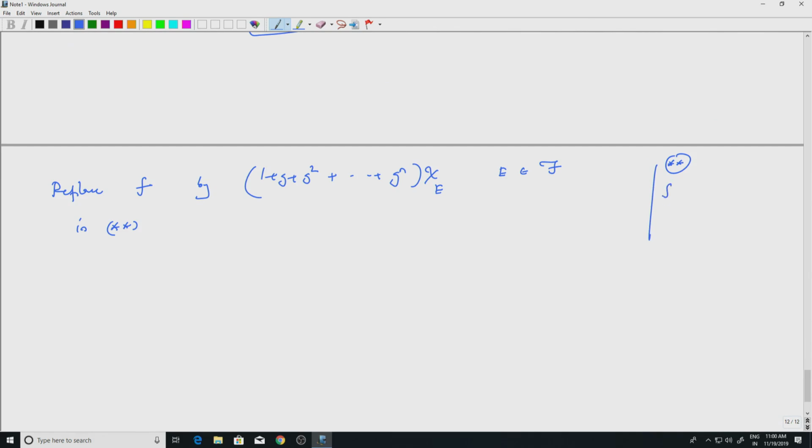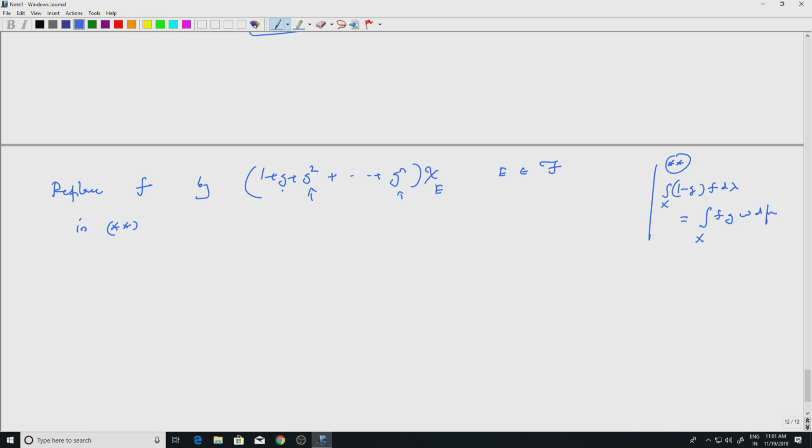So, star star was: integral over x of 1 minus G times f d lambda equals integral over x of f G W d mu. Okay. So, I am replacing f by this. That is allowed because this is true for all f in L2 of phi. Phi is a finite measure, G is bounded, so G is less than or equal to 1. All these functions are less than or equal to 1, so it will add up to some finite bounded function. So, I can replace f by this.